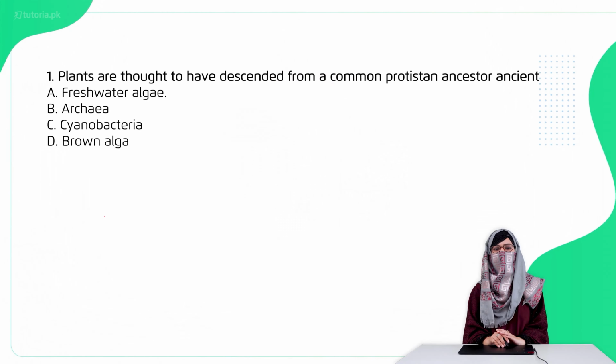Let's start. So, सबसे पहले start करते हैं with the MCQs. So the first MCQ is: the plants are thought to have descended from a common protistian ancestor. तो यहाँ पे जो है ऑप्शन ए है फ्रेश वाटर एल्गी, बी आर्चिया, सी साइनोबैक्टीरिया and D brown algae. So the right option is option A, freshwater algae.